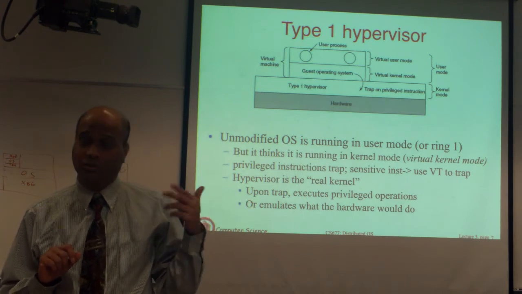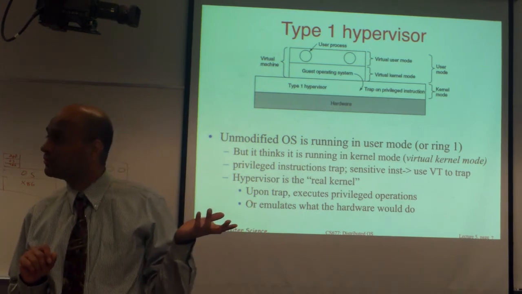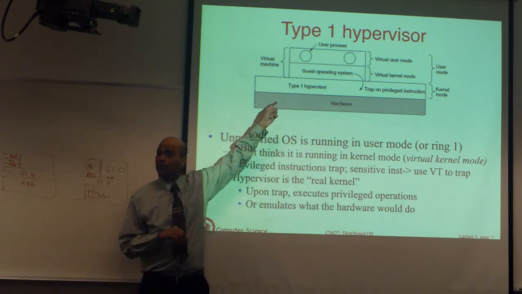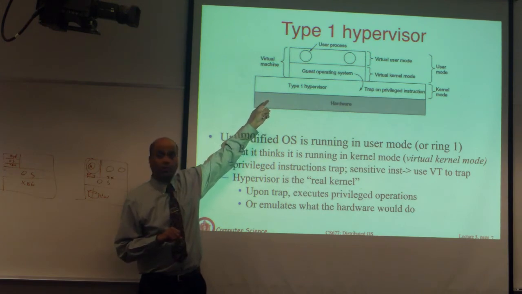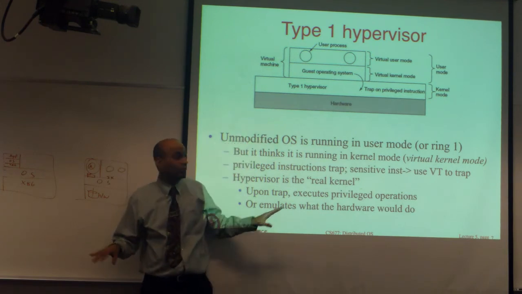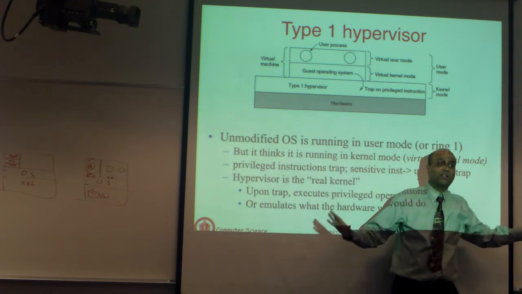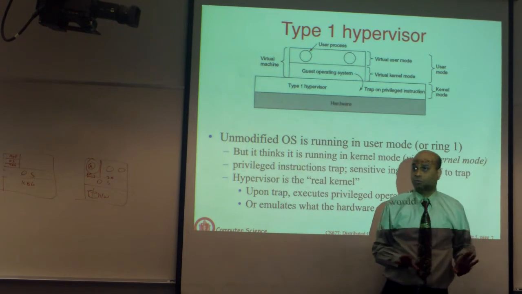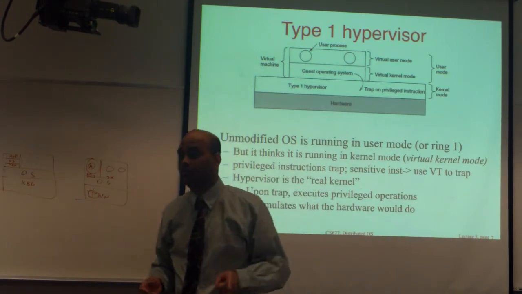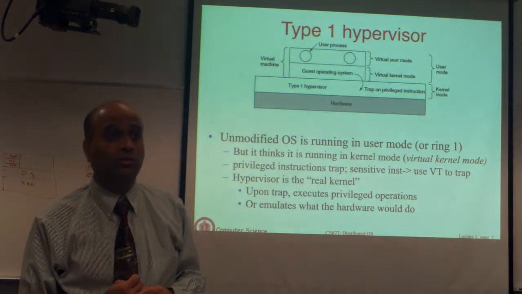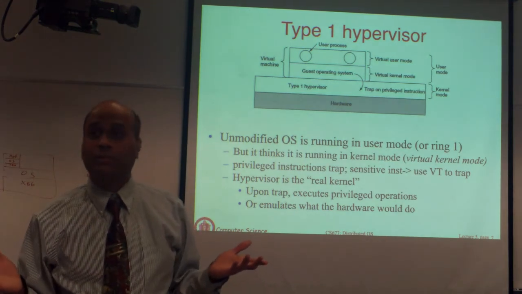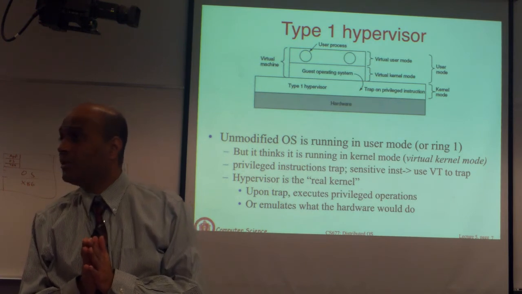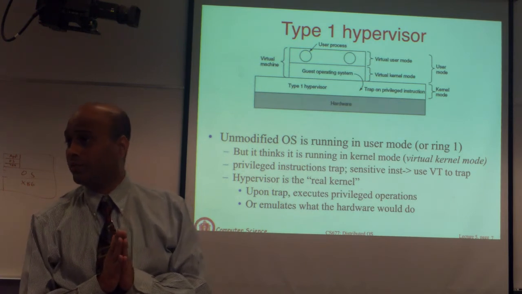So let's talk about each. Suppose you trust the guest OS, and say I'm going to allow you to run in kernel mode. Now if there's a bug there and it causes some problem and crashes, the whole machine is going to crash. All these other virtual machines which had nothing to do with that virtual machine will also get impacted. Okay? So if you trust it, you better be sure that you can actually trust it. But you don't know what is actually going to run inside there. You're simply emulating a PC and the user decides whatever they want to run. So what that means is you probably should not trust it.